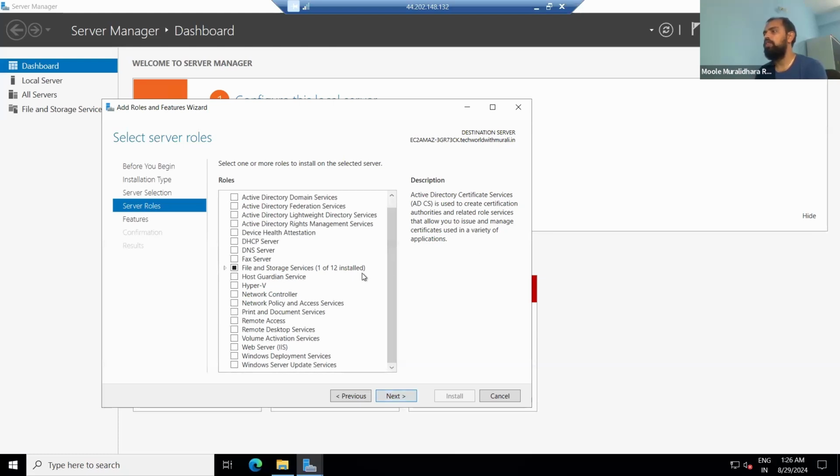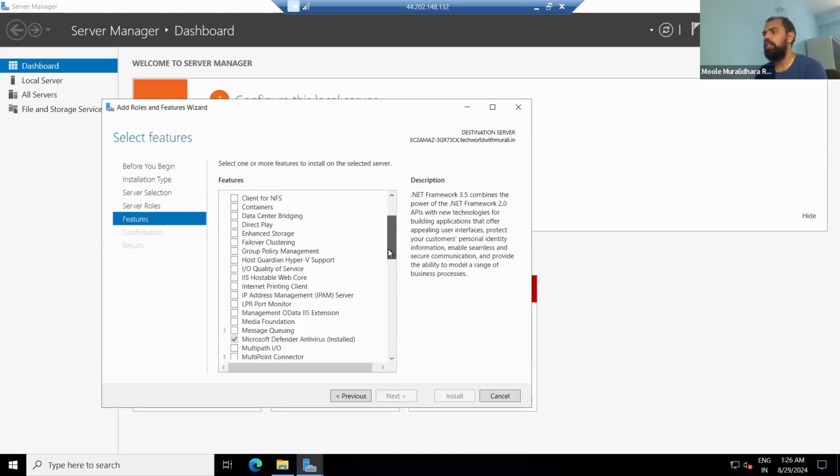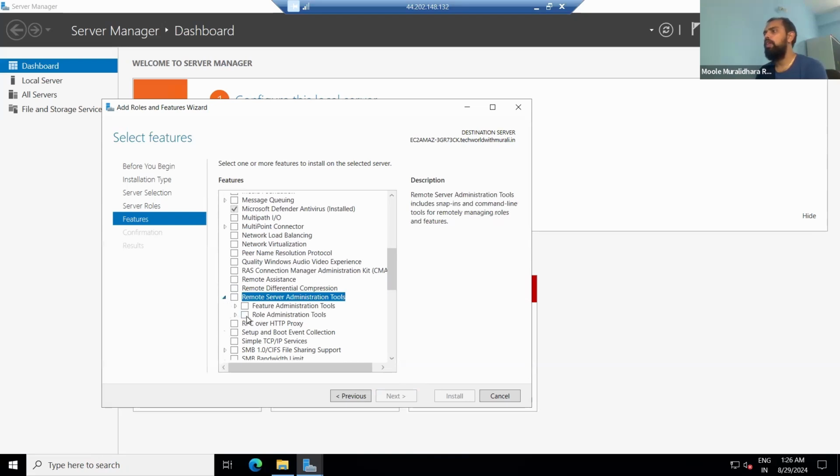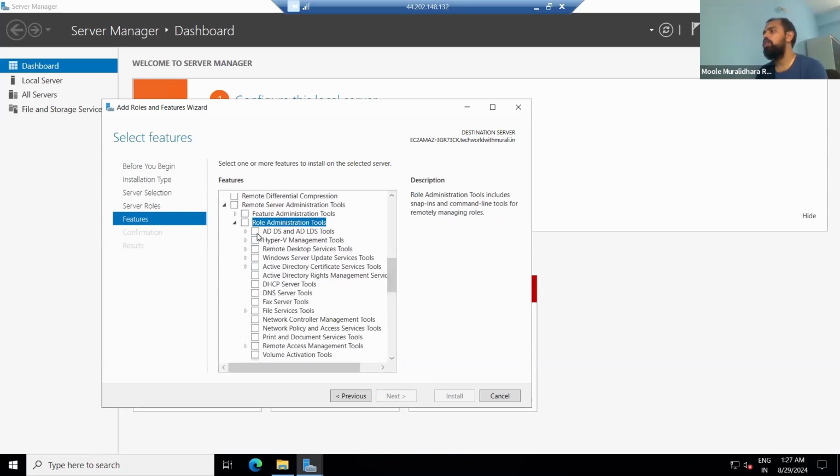Currently we don't have it here. Just click the next button. Here, go to remote server administration tools. Click expand this one. Here we have role administration tools. Click this one. Here you have to install AD DS and AD LDS tools. Okay, AD DS and AD LDS tools.